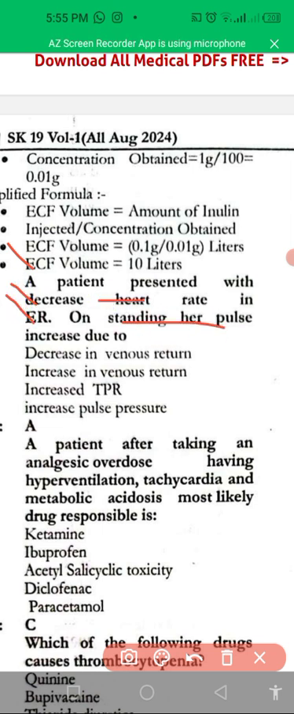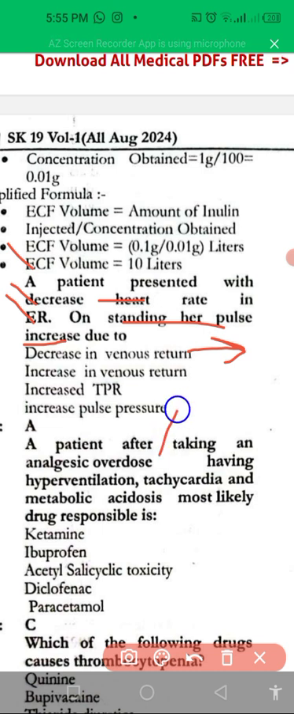increases due to decrease in venous return. When we stand up, venous return decreases, which has to be compensated by the heart. That's why increase in pulse occurs.